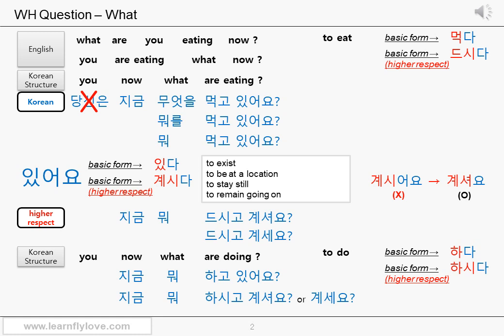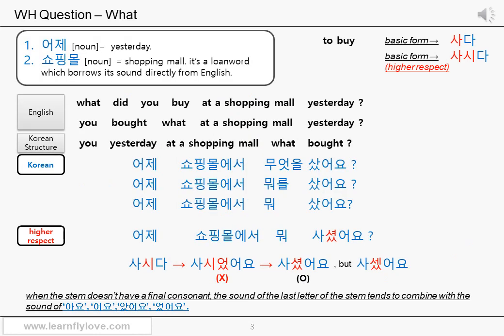Turn both verb 하다 and the present continuous part 있어요 into a higher respect form as you learned. 하시고 계셔요 or 계세요? 지금 뭐 하시고 계셔요? Or 지금 뭐 하시고 계세요? Perfect. Sounds very polite. Let's make another question with the verb buy. What did you buy at a shopping mall yesterday? It looks a bit longer, but you can still make it.